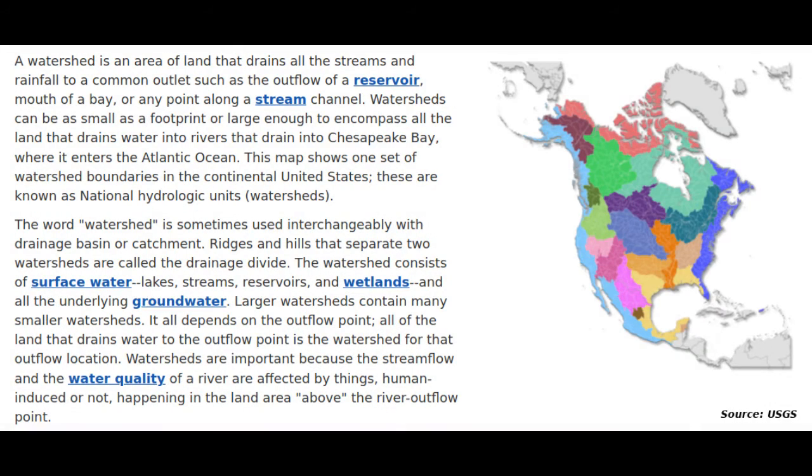A watershed is an area of land that drains all the streams and rainfall to a common outlet. There are thousands and thousands of them on Earth, all connected to one another. I'm going to take you through the process I used to turn watershed boundaries into districts of roughly equivalent population.